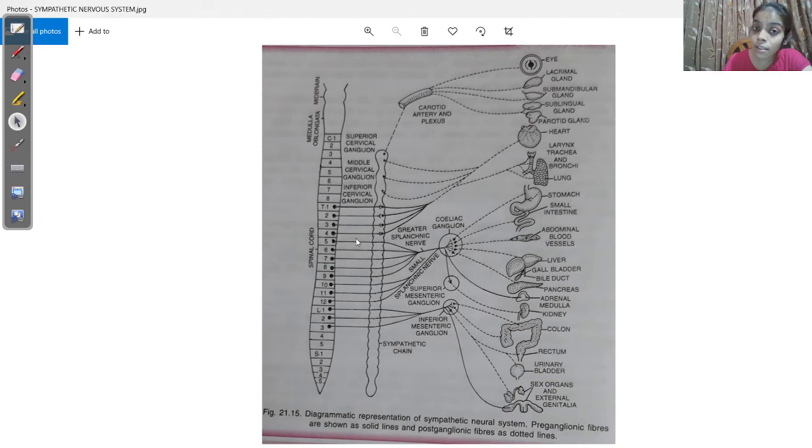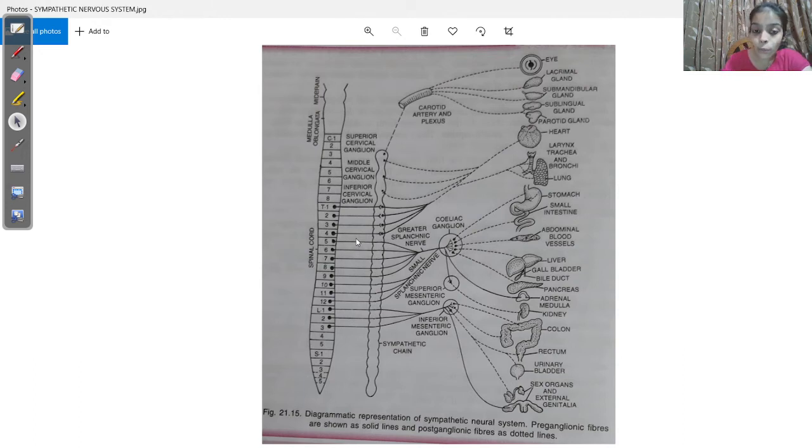Noradrenaline is a chemical generally released from the adrenal medulla, but it can serve as a neurotransmitter also. So the sympathetic nerve fibers are generally adrenergic, and the parasympathetic nerve fibers are cholinergic, which means from their axon endings they release acetylcholine. So this is one more difference between sympathetic and parasympathetic.